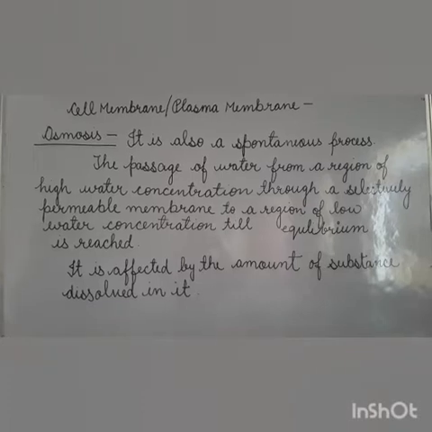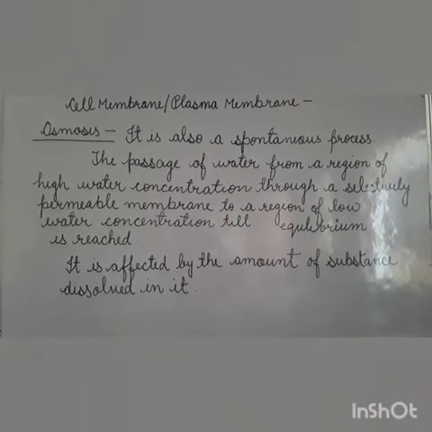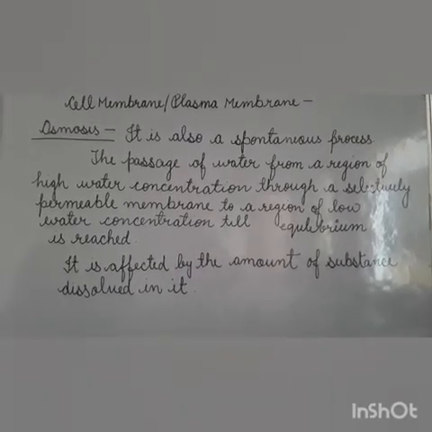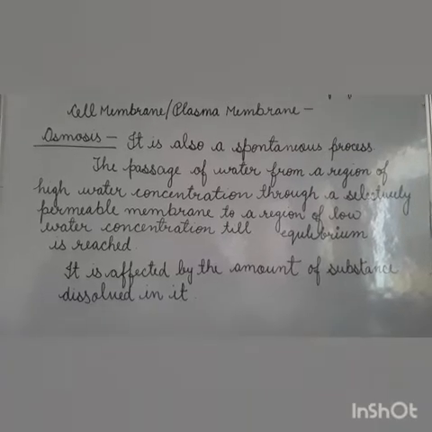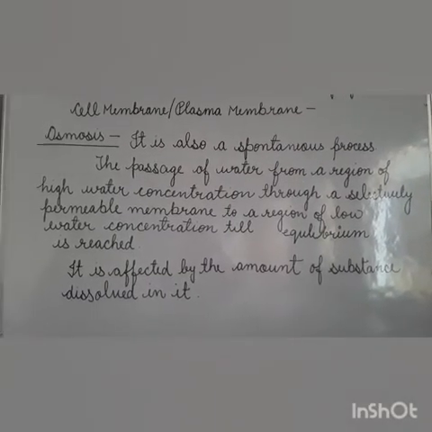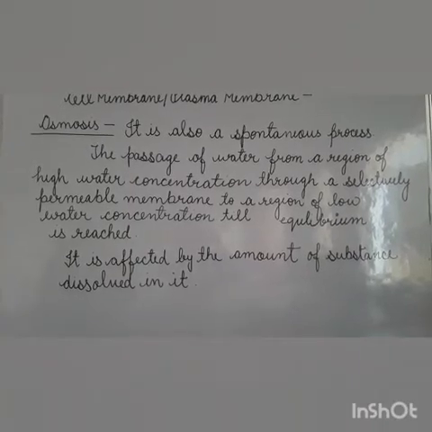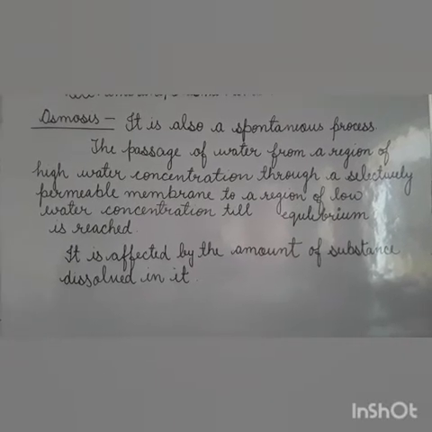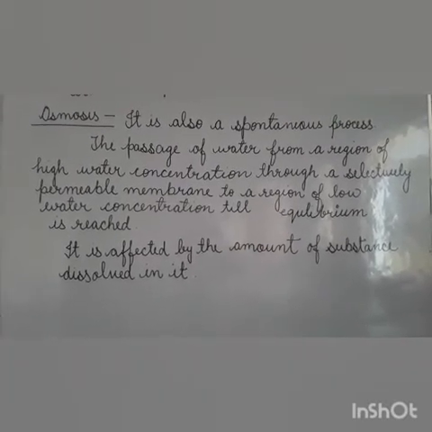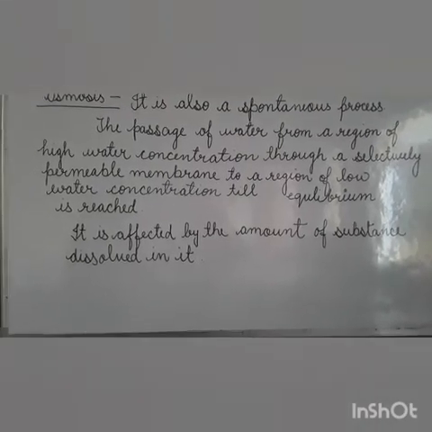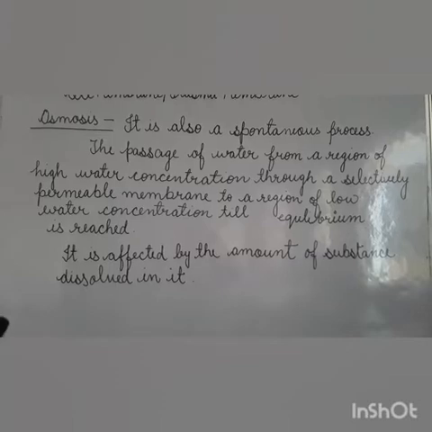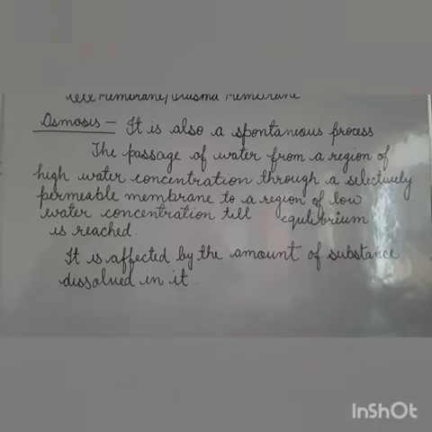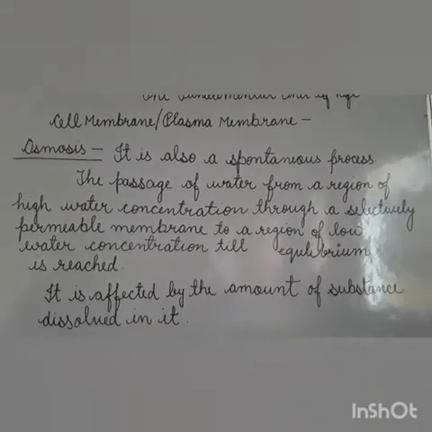So osmosis is a process in which water molecules move through a selectively permeable membrane. And what is the selectively permeable membrane? The cell membrane or plasma membrane. Water molecules move from a region of higher water concentration to a region of low water concentration, and this process continues until the water concentration on both sides becomes equal.